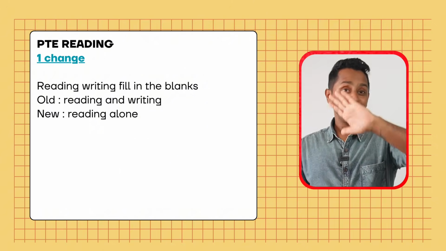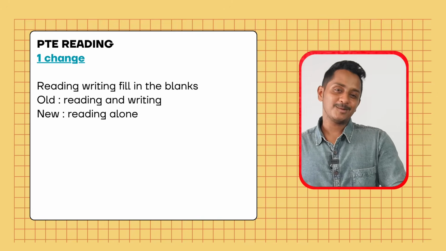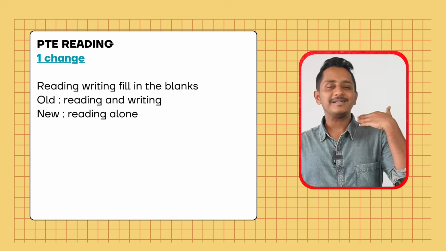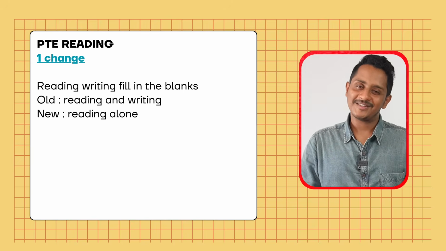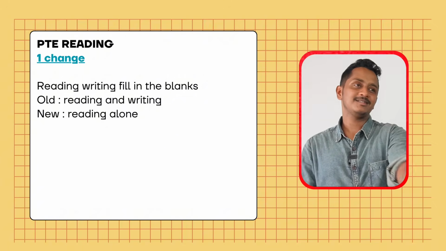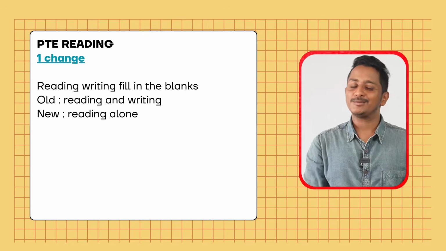As a result, if you made 1 blank mistake in reading, writing, fill in the blanks earlier, you would have suffered in writing and reading both. But now if you make this mistake, you henceforth gonna suffer only in the reading section, not writing. I personally see this as a very positive change. Isn't it so? That means in writing you can get more.